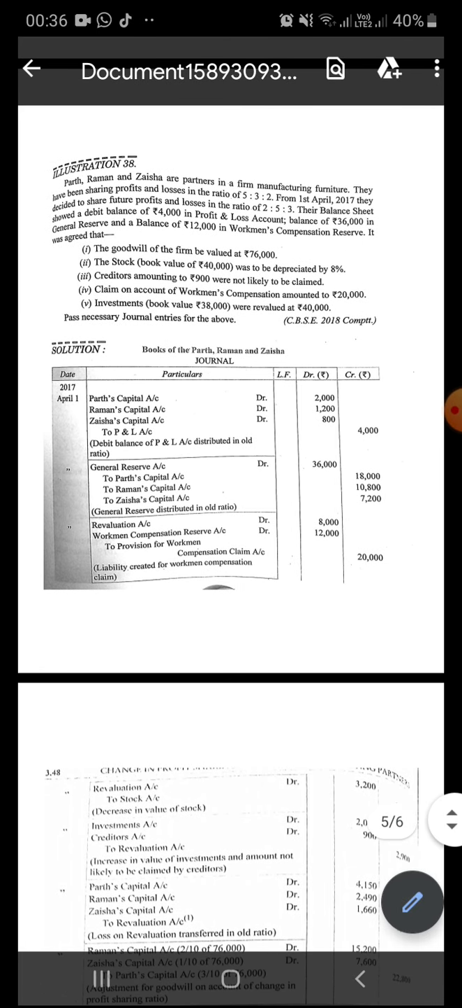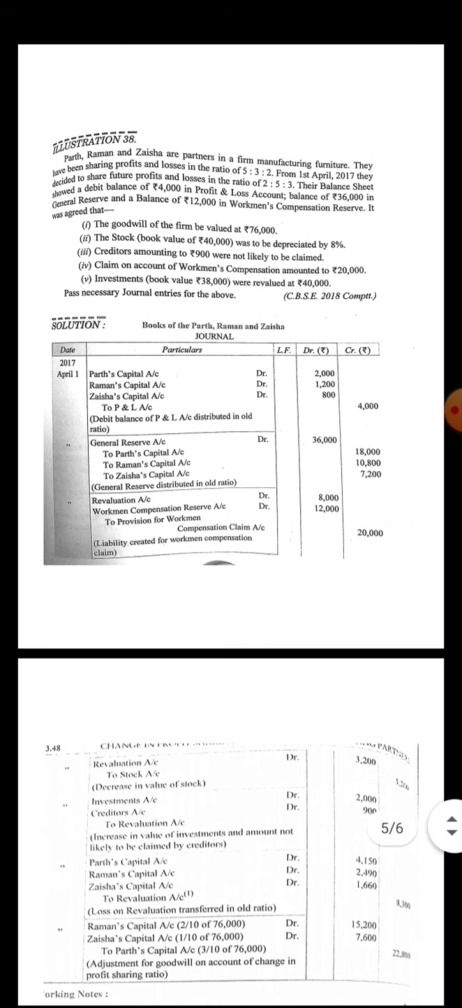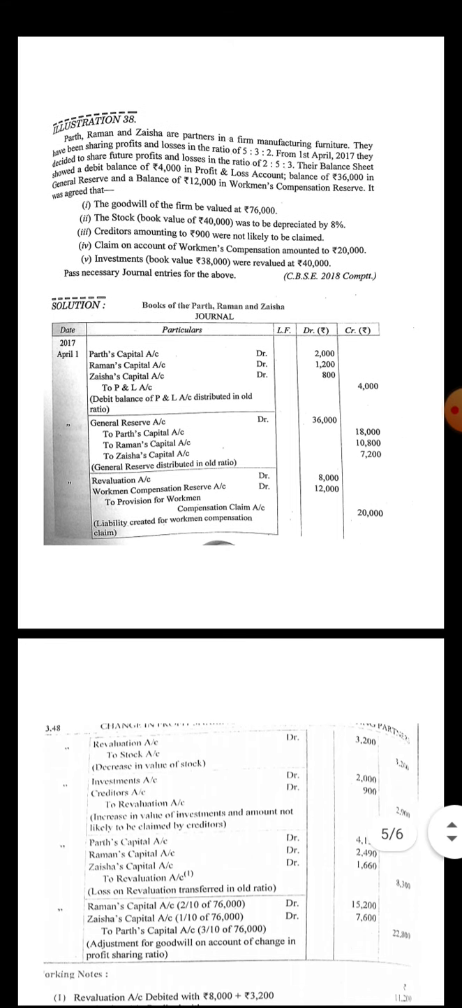Stock, book value 40,000, was to be depreciated by 8%. Creditors amounting to rupees 9,000 were not likely to be claimed. Claim on account of workman compensation amounted to rupees 20,000. And investment, book value 38,000, was revalued at 40,000.